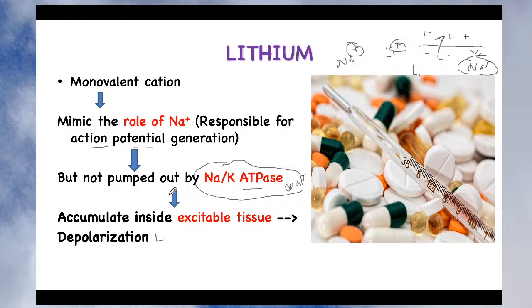Now let's see what happens at the molecular level. So you understood that lithium, having the same charge, mimics the role of sodium, goes inside the membrane, and produces the generation of the action potential. But the sodium potassium ATPase pump takes out the sodium but does not take out the lithium. So lithium remains inside the membrane and keeps the membrane activated.